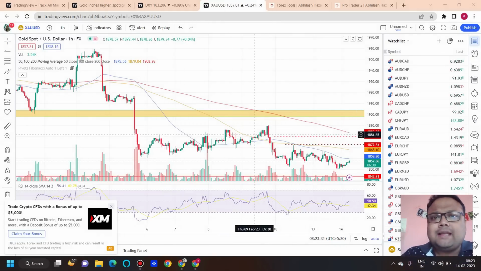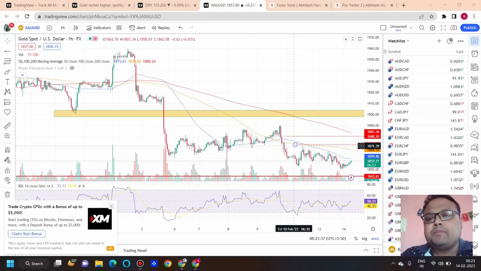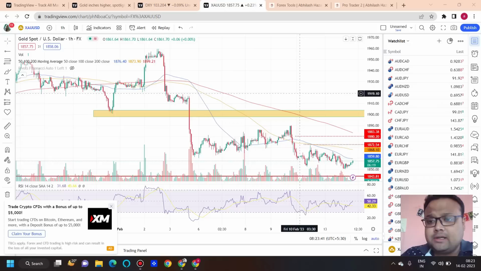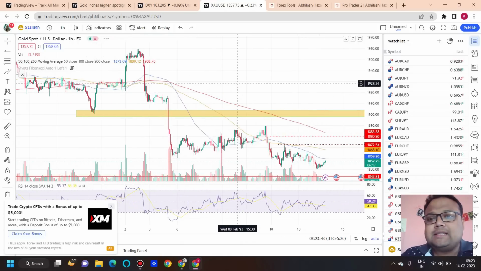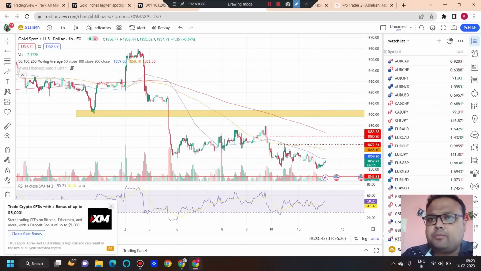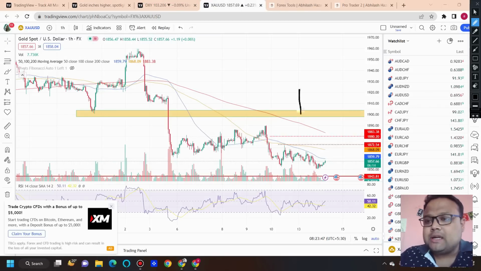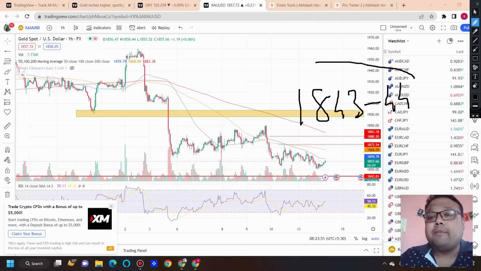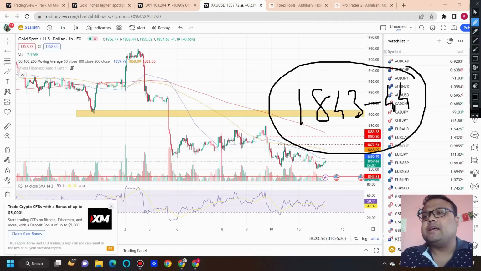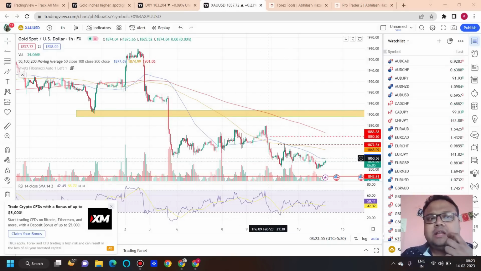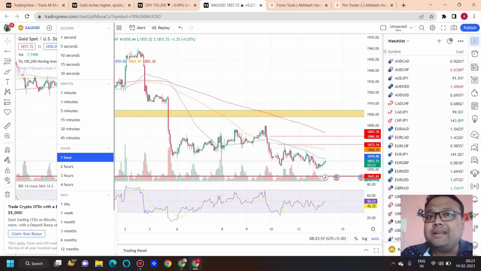So right now we do not have any significant level for the market. You can clearly see on the chart that the market is breaking the previous lows and going down slowly. As a result, we do not have any significant support. The next support on the chart of gold is around 1843 to 1844 that I have mentioned in my previous videos as well. My dear friends, 1843-44 is not a very strong support.